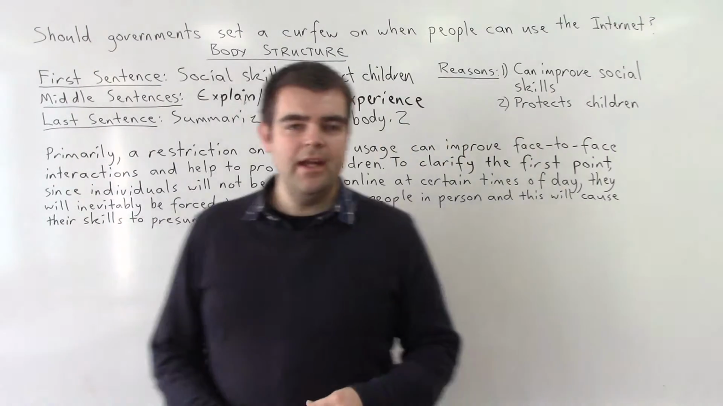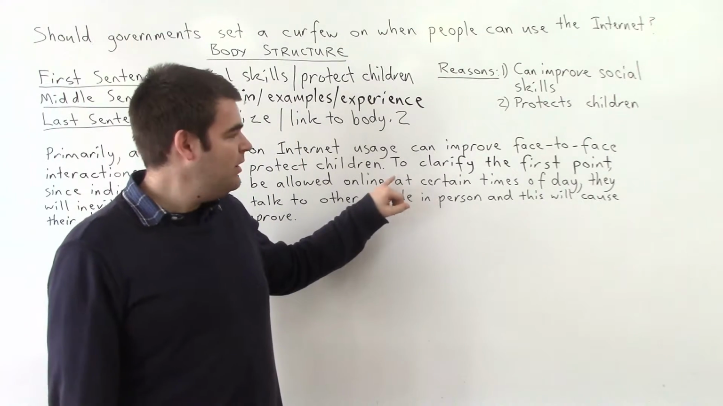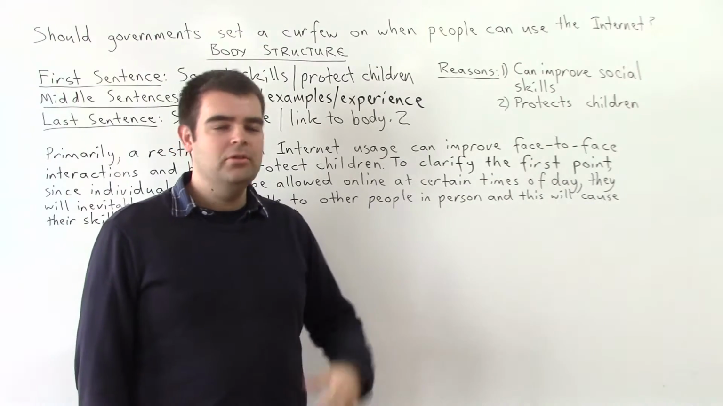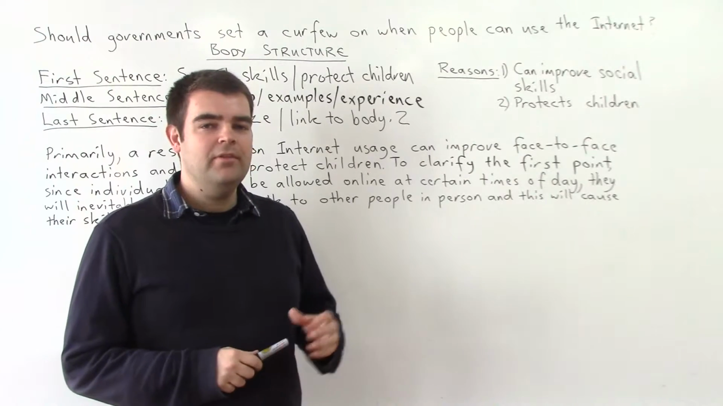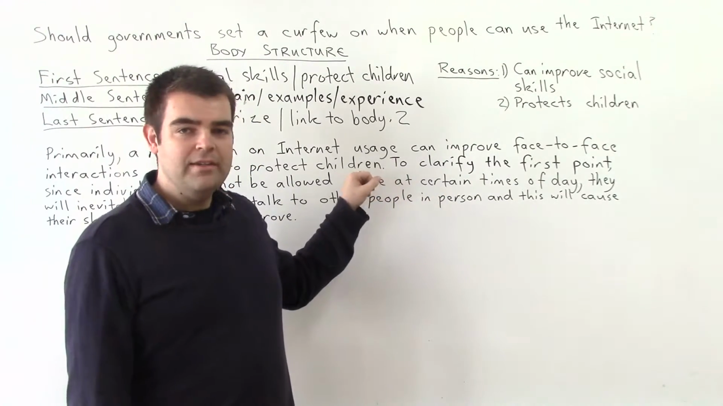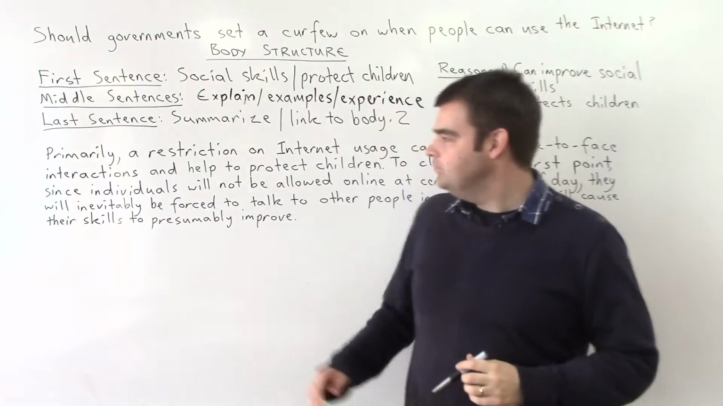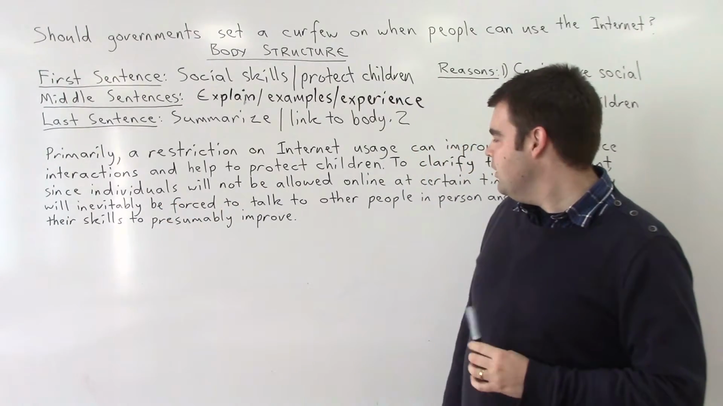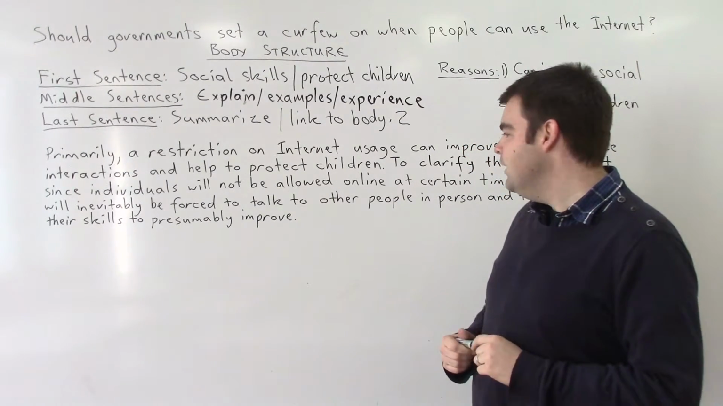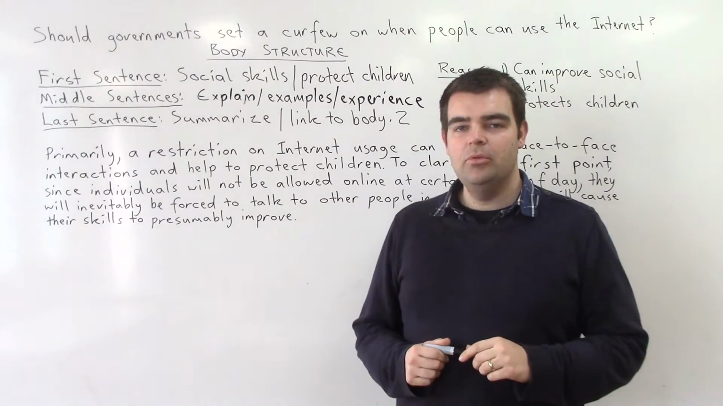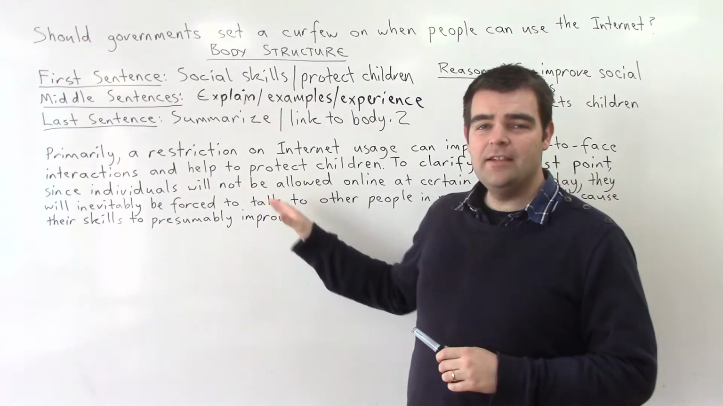Okay, so here in our first part of the middle, in the body paragraph, we can start with a good expression like this to clarify the first point, or for example, to explain, just to show that we're into the middle part of the paragraph and we're going to expand upon the points that we have in the topic sentence at the top. So to clarify the first point, since individuals will not be allowed online at certain times of day, they will inevitably be forced to talk to other people in person, and this will cause their skills to presumably improve. So in this sentence here, what we have is a cause and effect sentence.